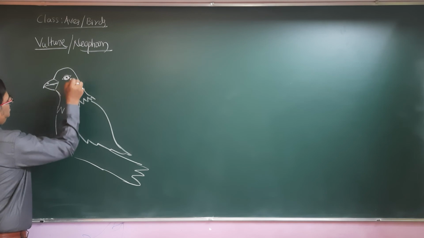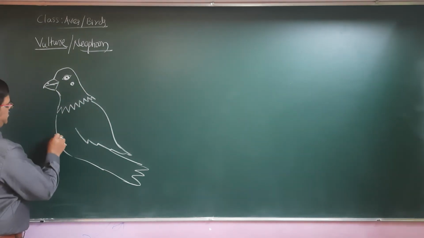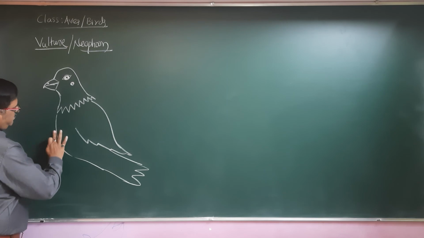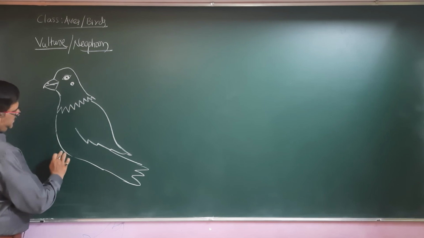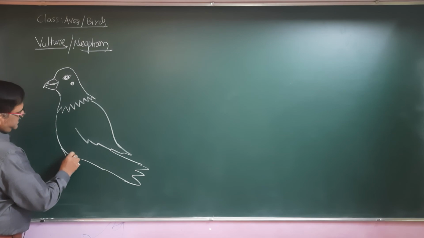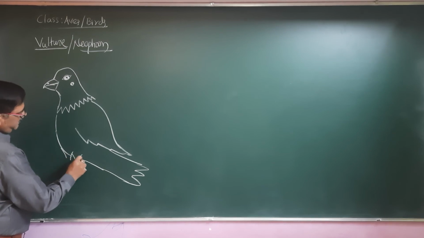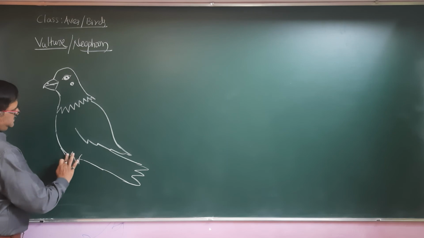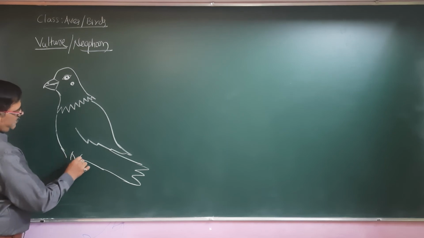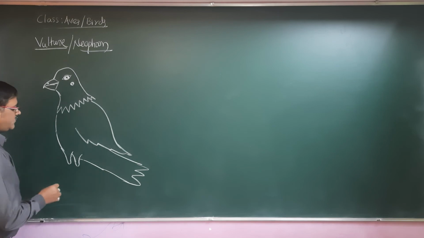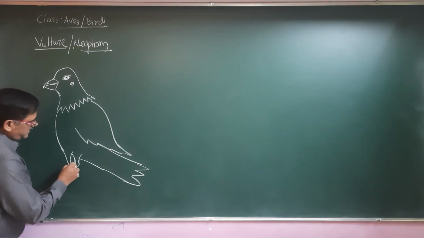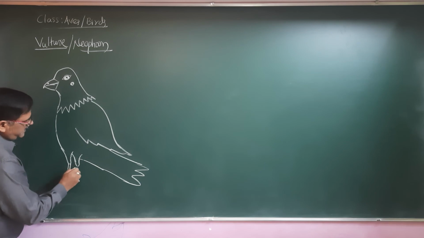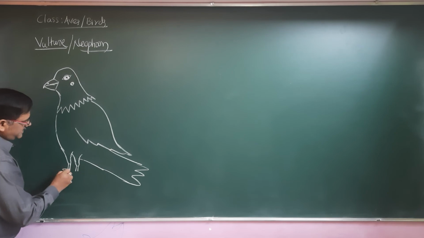They do have the tympanum here, and they have strong legs, which can easily hold animals such as a rabbit; even a goat they can hold. They take the goat and drop it from a certain height so that the goat will die. Their legs are strong enough because they are in the tetradactylous condition.